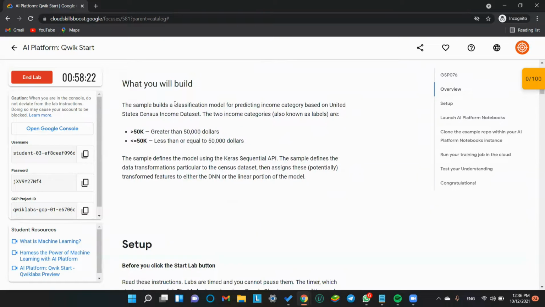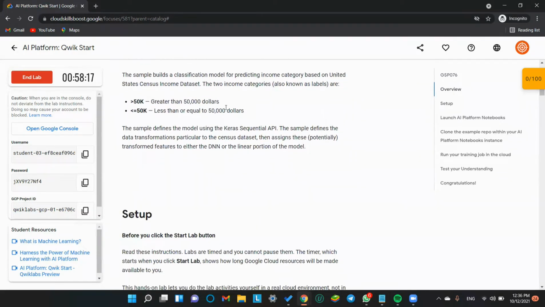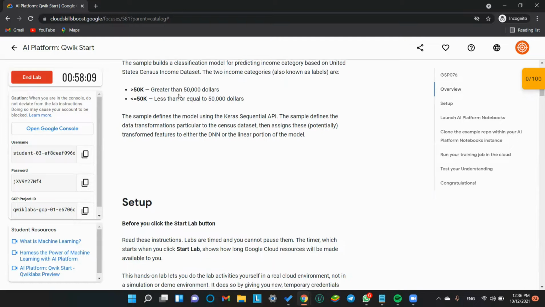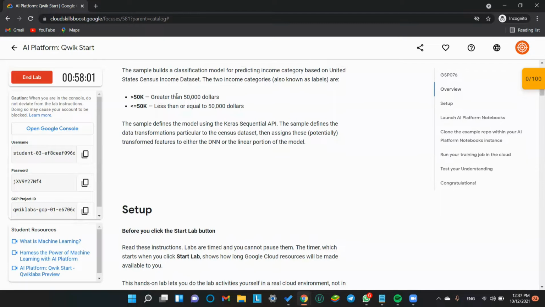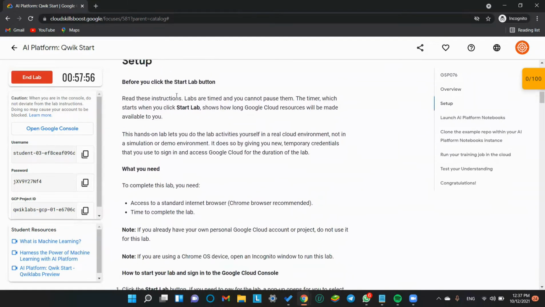What you will build: we will build a sample classification model for predicting income category based on the United States income data set. Okay, so we will basically be classifying people with less than or equal to $50,000 income or more than $50,000 income.